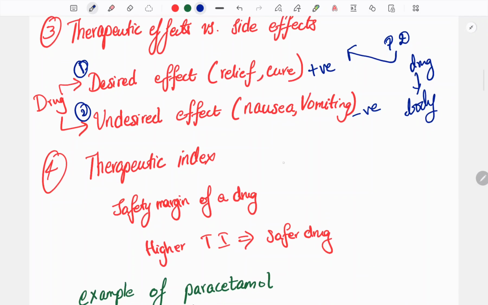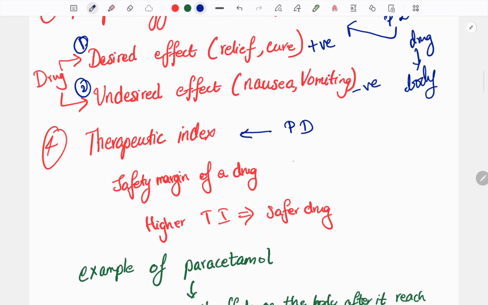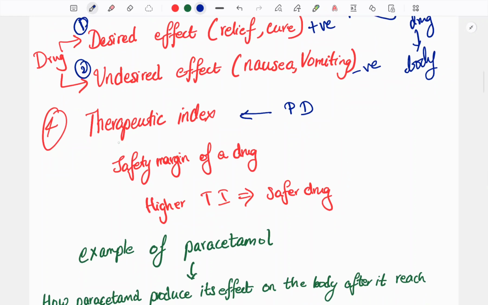Next is pharmacodynamics with respect to therapeutic index. The drug does something to the body, either a desired effect or an undesired effect. But therapeutic index talks about the safety margin of the drug. When the drug has a higher therapeutic index, the drug is more safe. When the drug has a low therapeutic index, the drug is less safe.